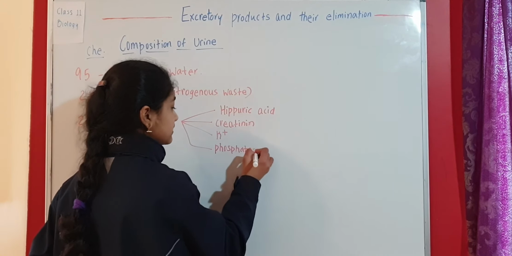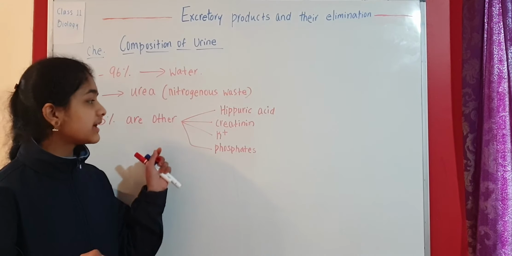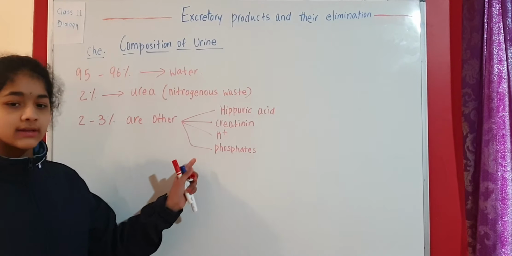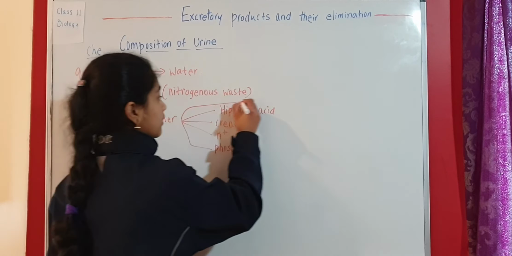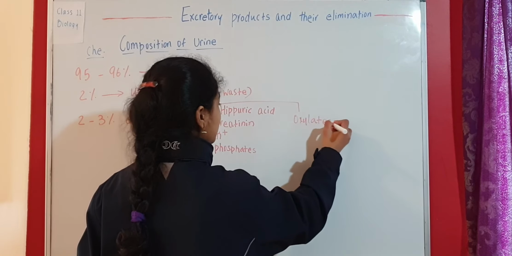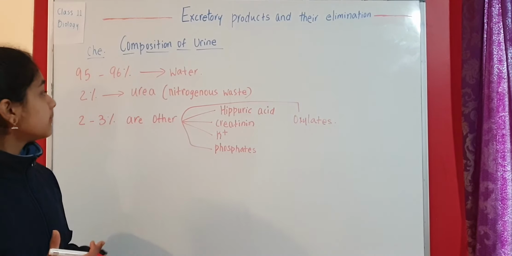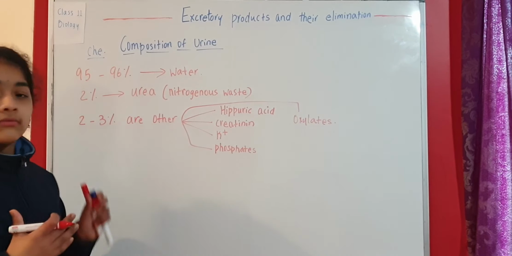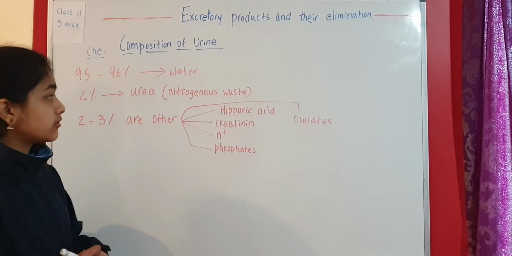So these are some other things. 2 to 3% are these kind of things: hippuric acid, creatinine, potassium ions, phosphates, and also oxalates. These are just some examples, but apart from this, there are many. There is a lot of water, and there is 2% of urea, which is the main nitrogenous waste.